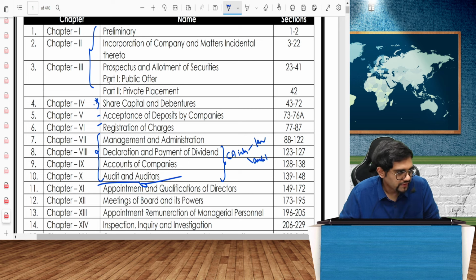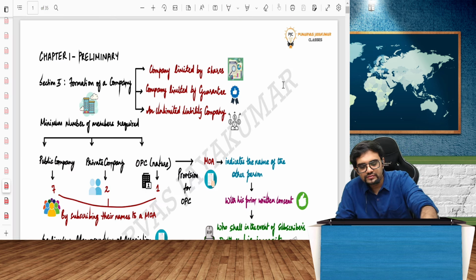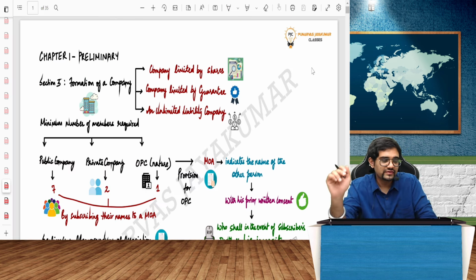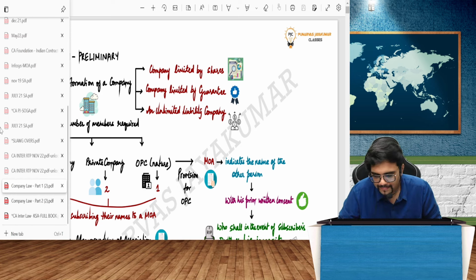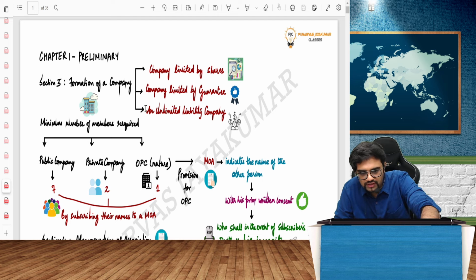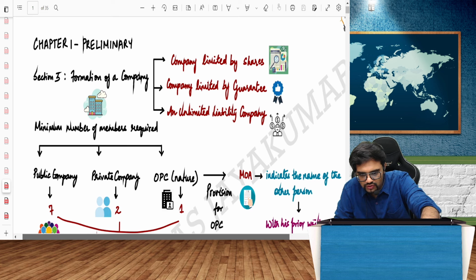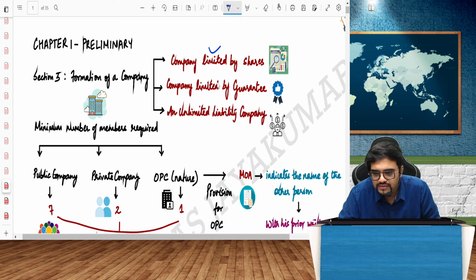Okay, fine. So let's begin, my dear friends. Let me directly dive into the charts. As I told you, since it's a quick revise and recall session, we need to see what best we can do. So first one, section 3, formation of the company. I think the screen is visible to all of you. Section number 3, formation of a company. We know we have company limited by shares, limited by guarantee, and we also have an unlimited liability company.